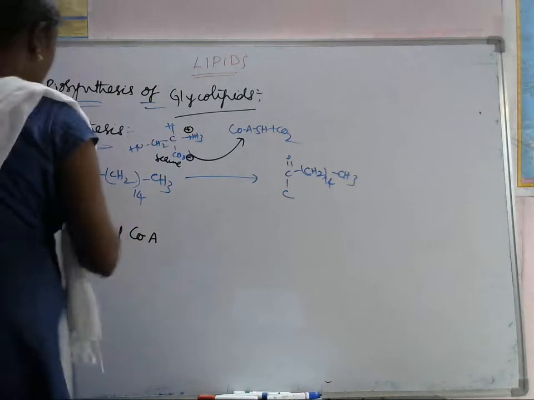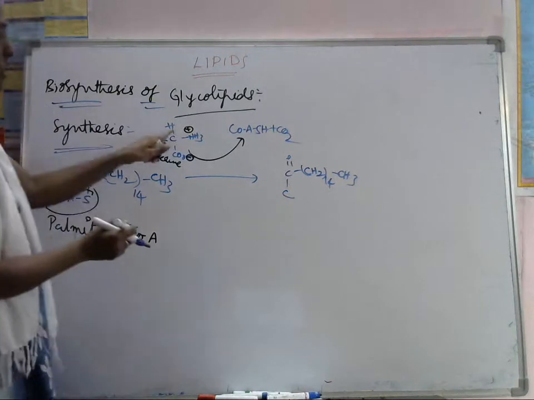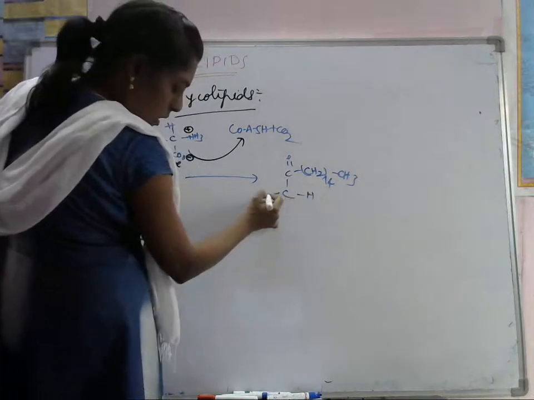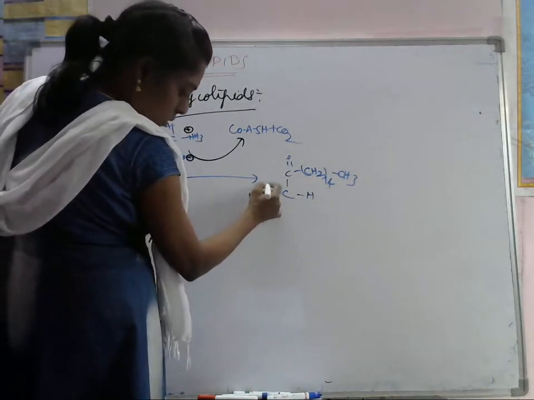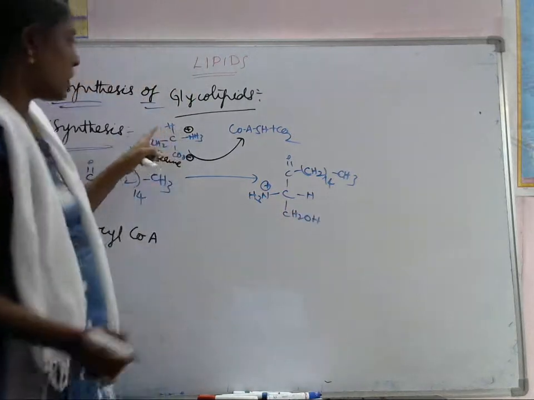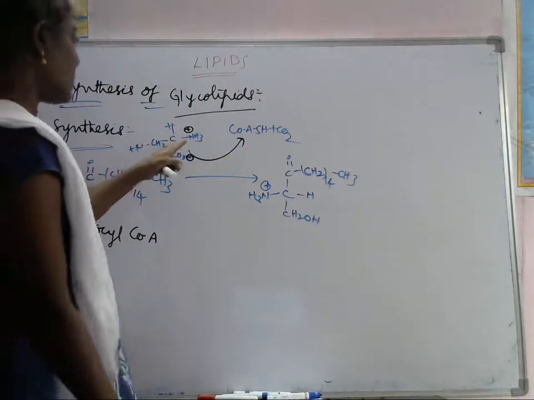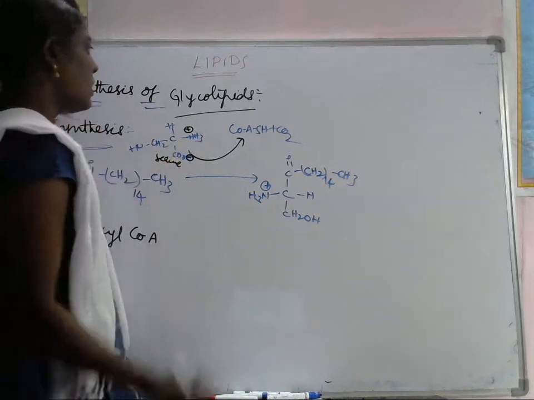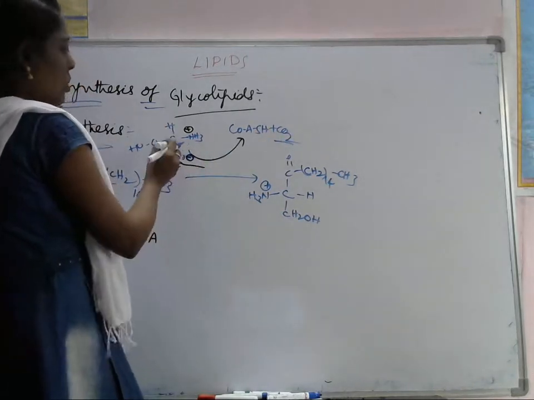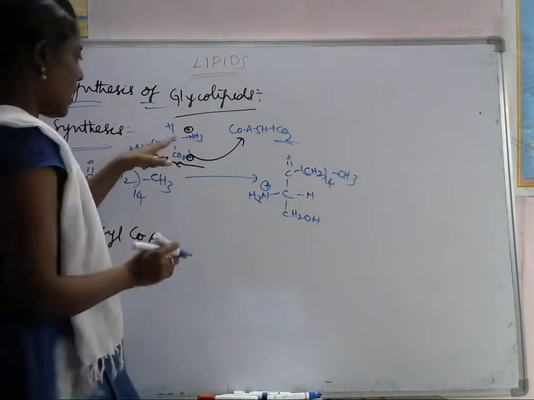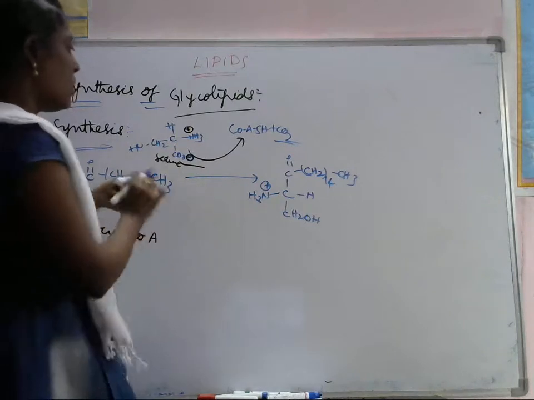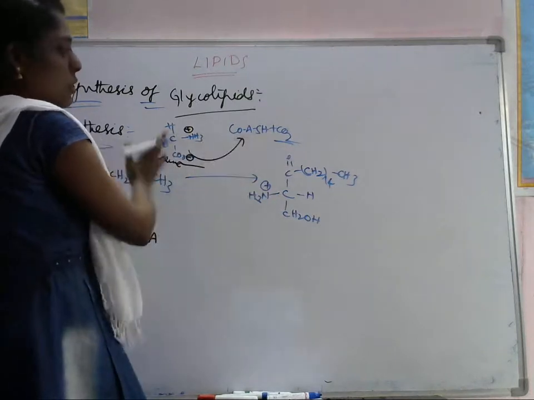We are removing this group and introducing this group. So CH is there, on another side NH3 plus group, CH2OH. Only decarboxylation, it removes the CO2. There is no COOH.